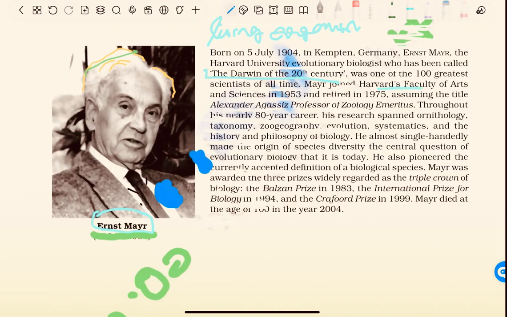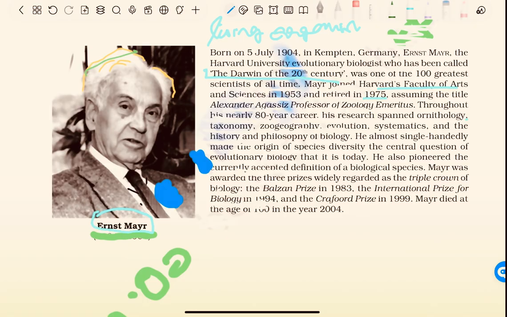Mayr joined Harvard's Faculty of Arts and Sciences in 1953 and retired in 1975, assuming the title Alexander Agassiz Professor of Zoology Emeritus. Throughout his nearly 80-year career, his research spanned ornithology. Ornithology means the study of birds.